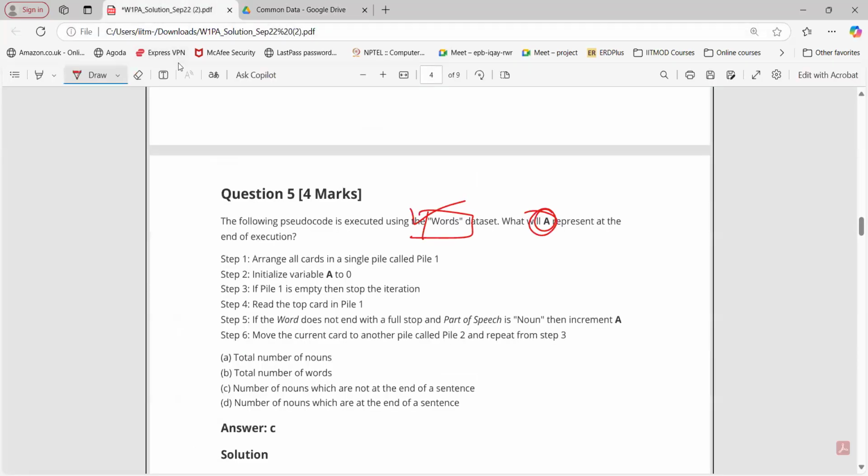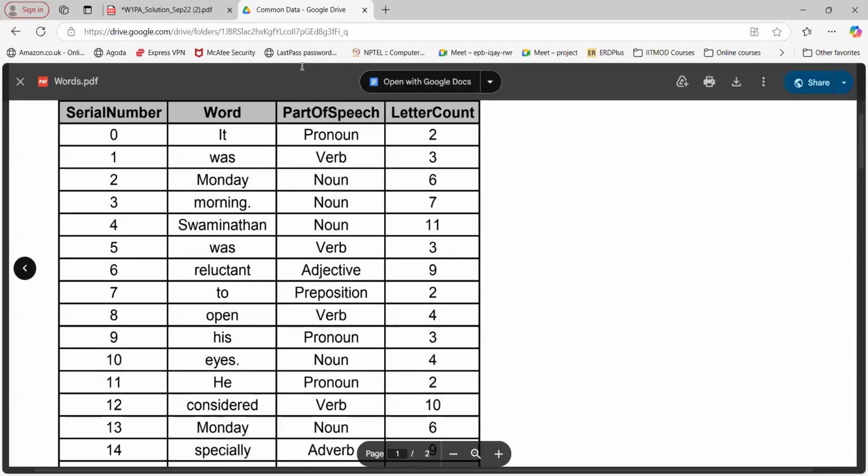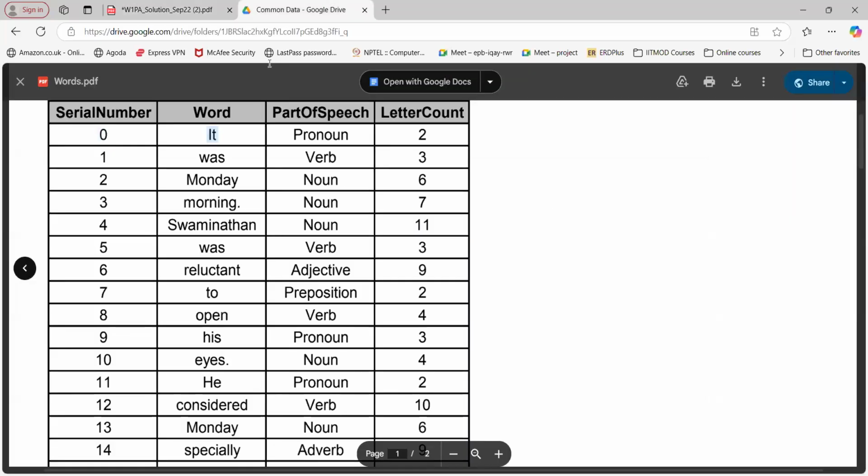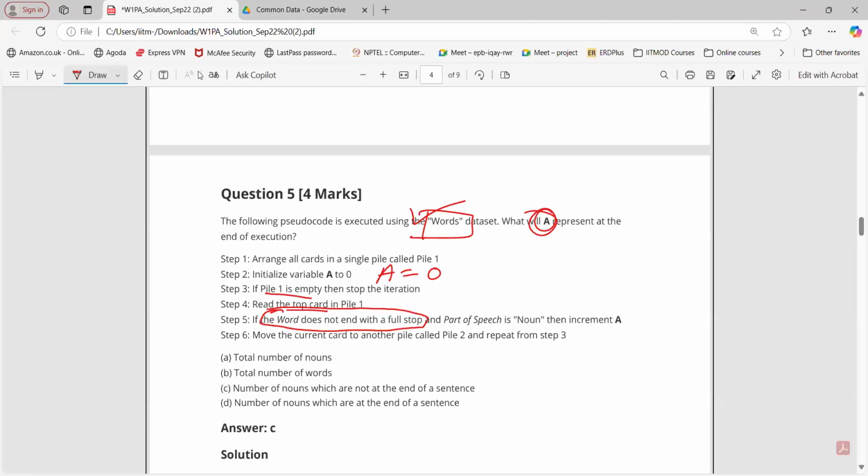Now arrange all the cards in a single pile called pile 1. We have done that. Initialize the variable a to 0, so a equals 0. If pile 1 is empty, but that is not true, we have just had the serial number 0, so it is not empty. Read the top card. Now, if the word does not end with full stop, check whether this particular word ends with full stop. No. So this is false.